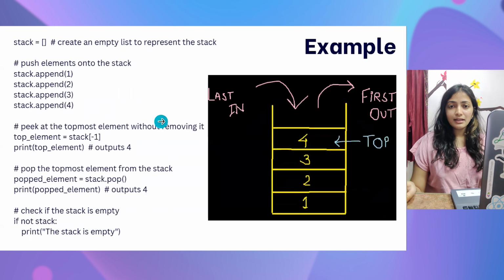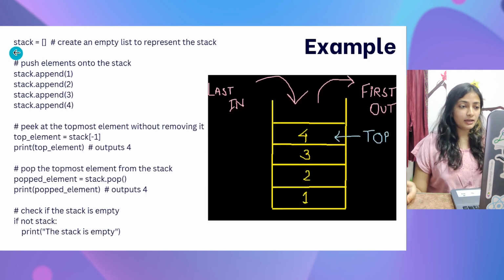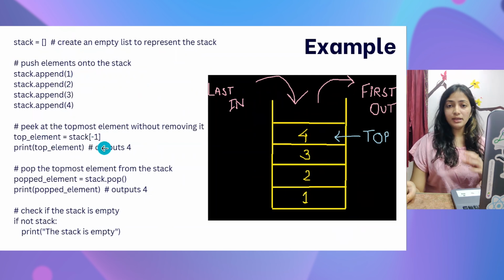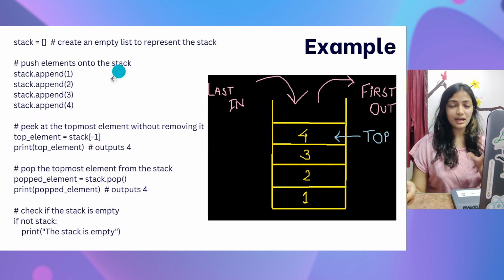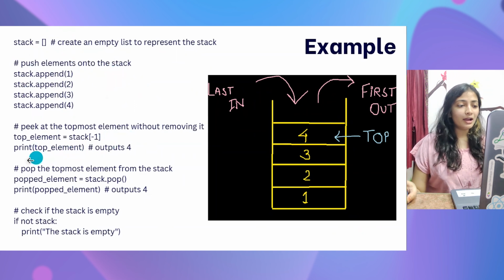So let's try to understand this with an example. You declare your stack using an empty list, say stack = []. You push elements onto the stack, stack.append(1), stack.append(2), and as you can see from the diagram, you have appended the elements. Then to peek the topmost element, you simply use stack[-1]. The name of the stack is stack, that is why. And then you print it and the output will be 4.